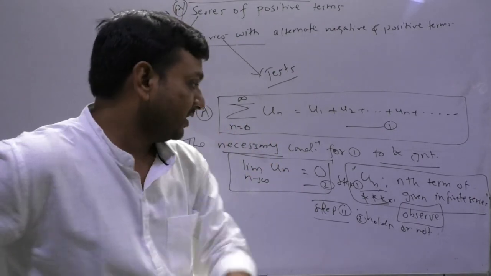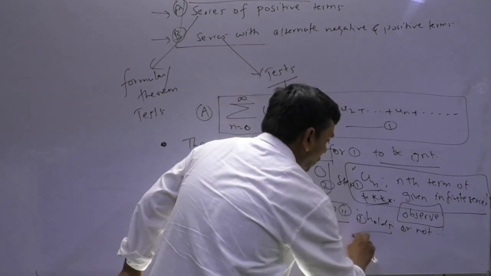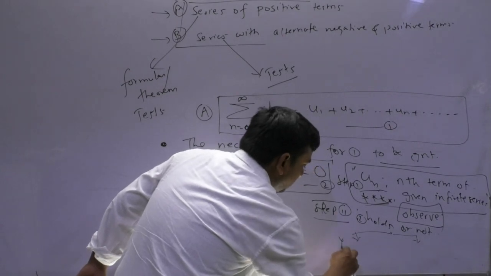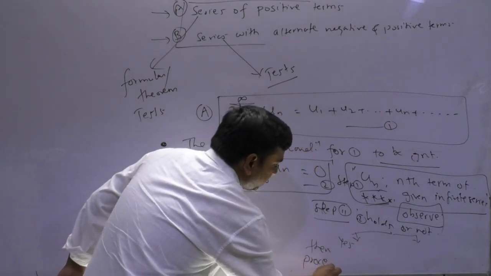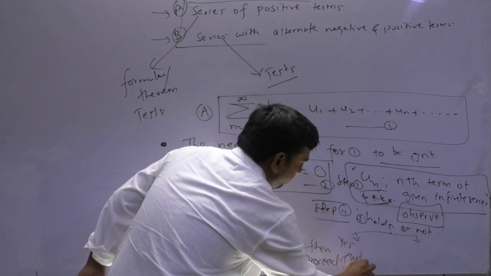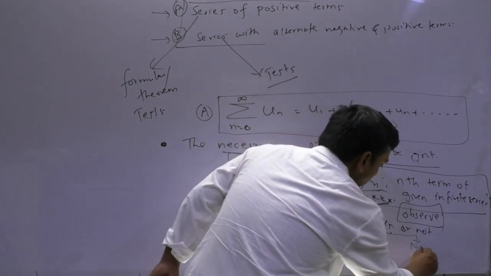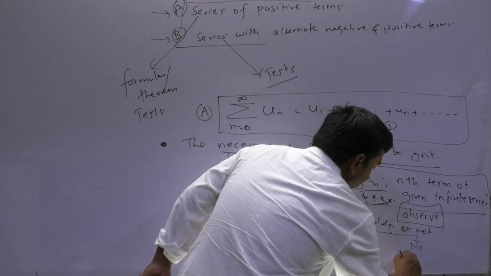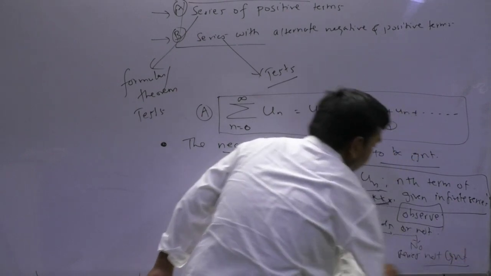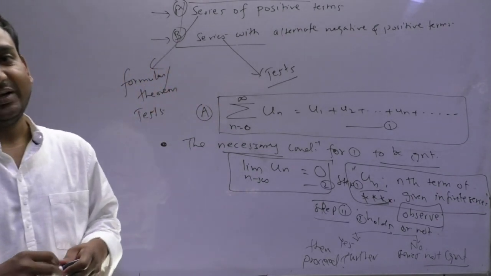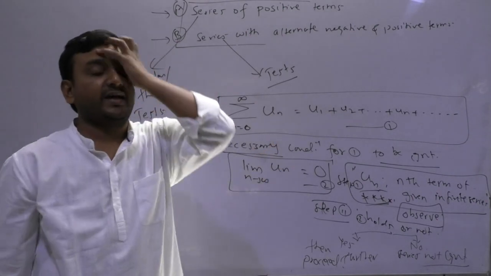Please focus. If this holds, yes, then proceed further. Okay, no, then say the series is not convergent. Getting my point? Because this condition is necessary.